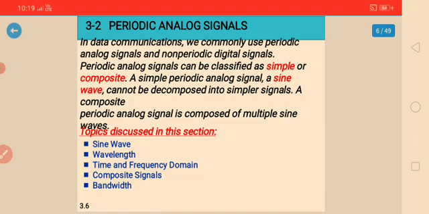A simple periodic analog signal, a sine wave, cannot be decomposed into simpler signals. A composite periodic analog signal is composed of multiple sine waves.